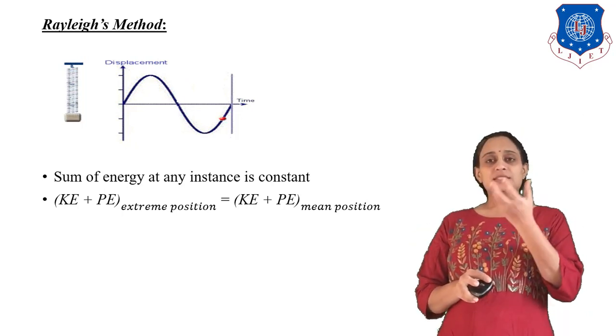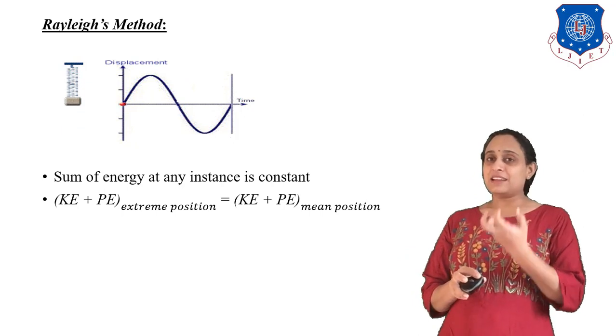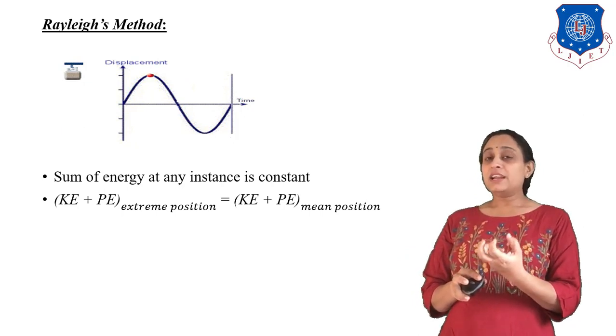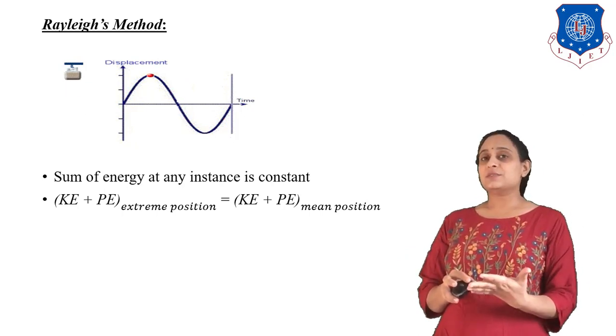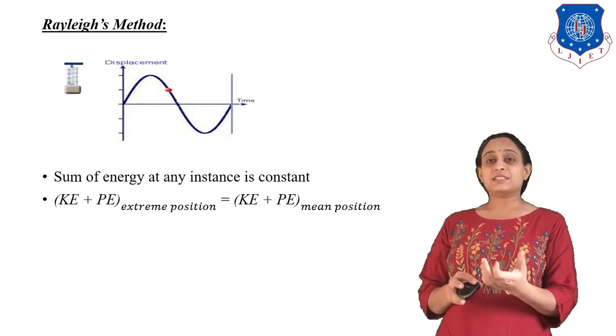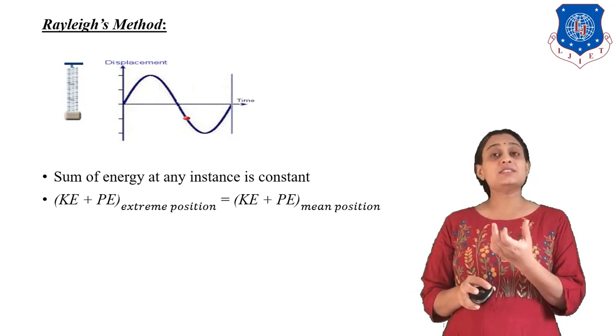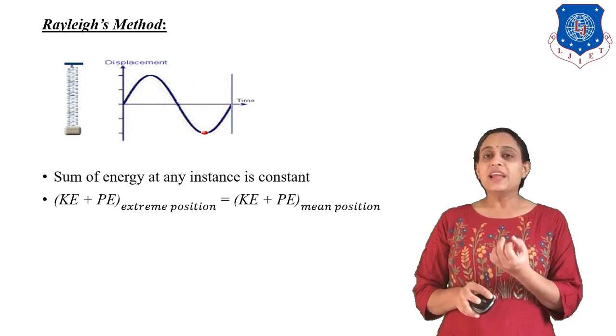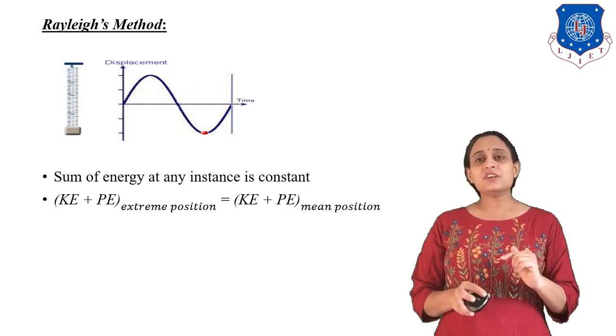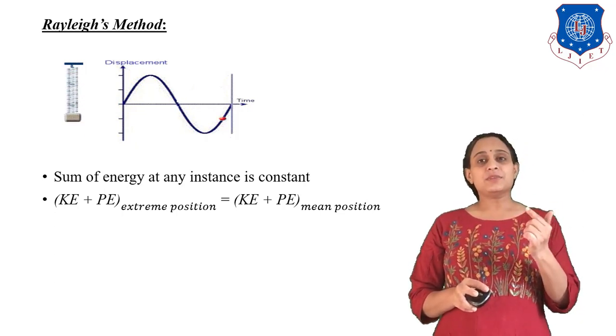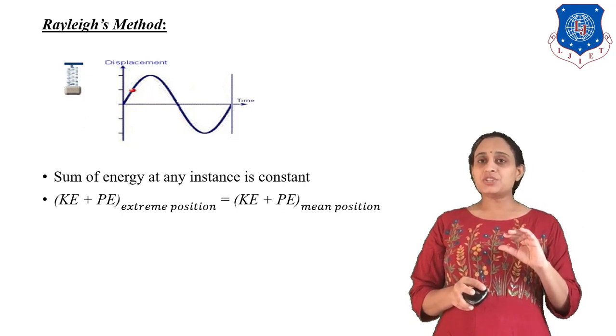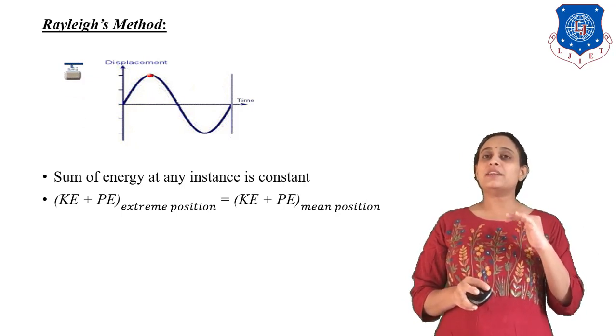Now, suppose the mass is at the extreme side, and at the instant when we release it, potential energy is maximum and kinetic energy is 0. When we release it, the conversion of energy starts. The potential energy is converted into kinetic energy.